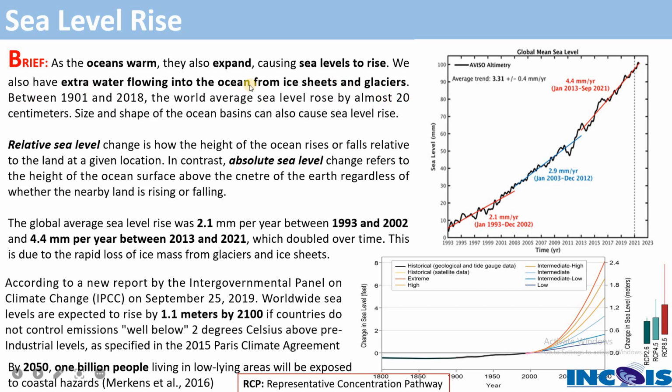Moreover, thermal expansion or melting of glaciers or land ice are not the only causes of sea level rise; there are some other components which also cause sea level rise, that is the size and shape of the ocean basins, right? To understand that, you have to know two concepts called relative sea level and absolute sea level. Relative sea level is nothing but the change in height of the ocean, whether it is rise or fall, relative to the land at a given location.